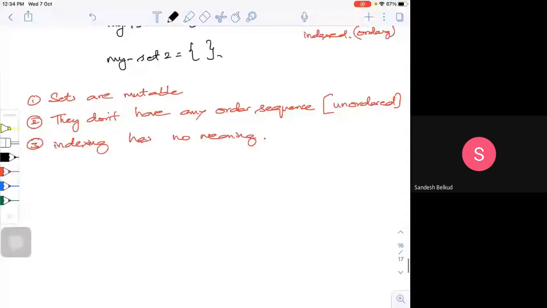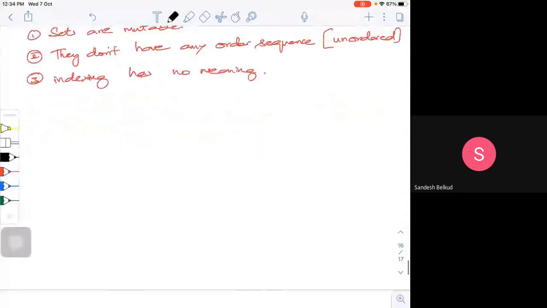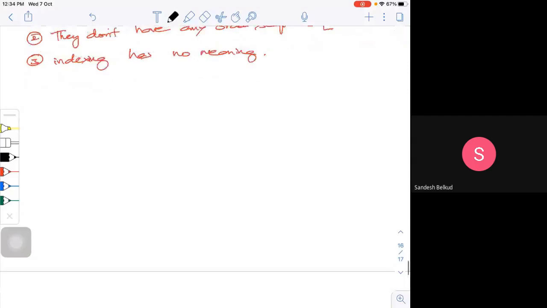Say, for example, let me go with integers. Let me call it num. It's an example. num is equal to 1, 3. Now if I print num, what will be my output? I'll get 1 and 3. Now I want to add an element. As I told you, it's mutable.